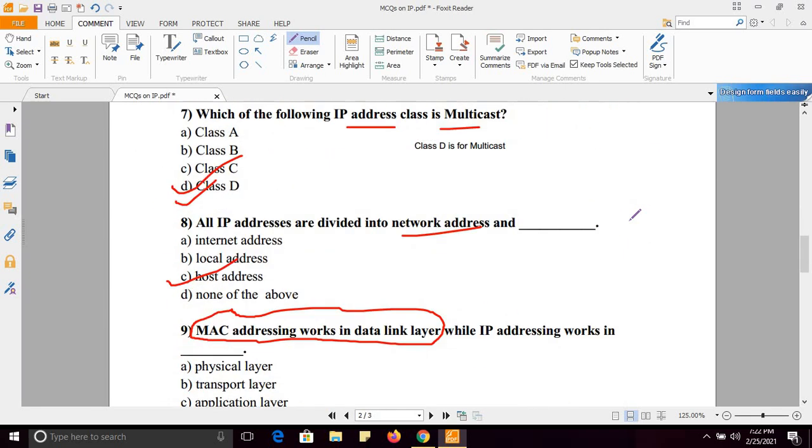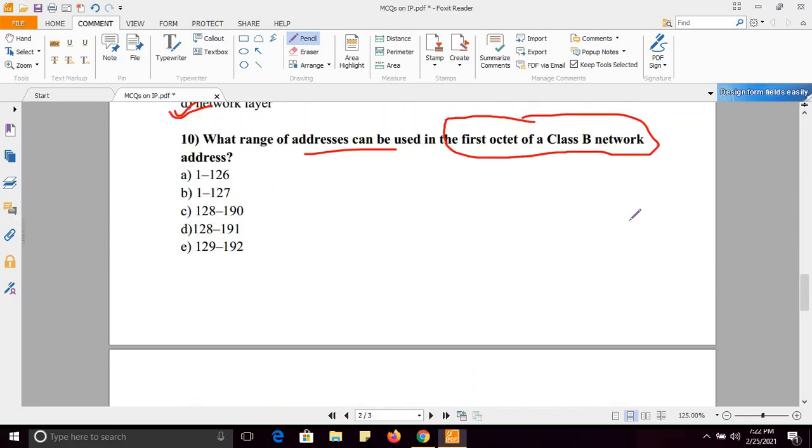So question is, what range of addresses can be used in the first octet of a class B network? And I have already explained. So right answer is option D.